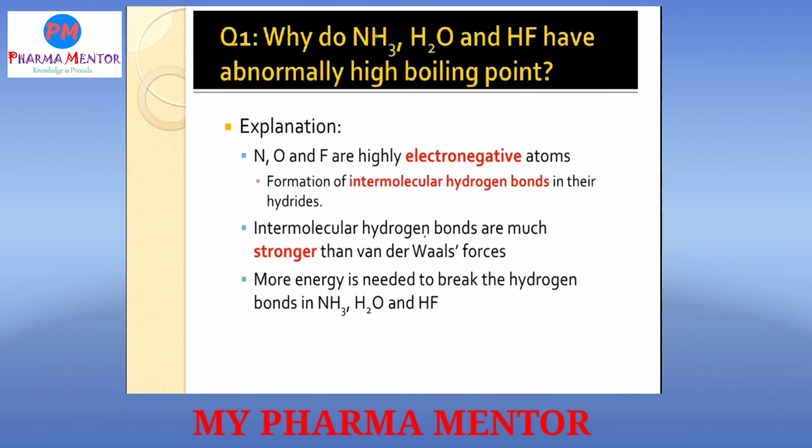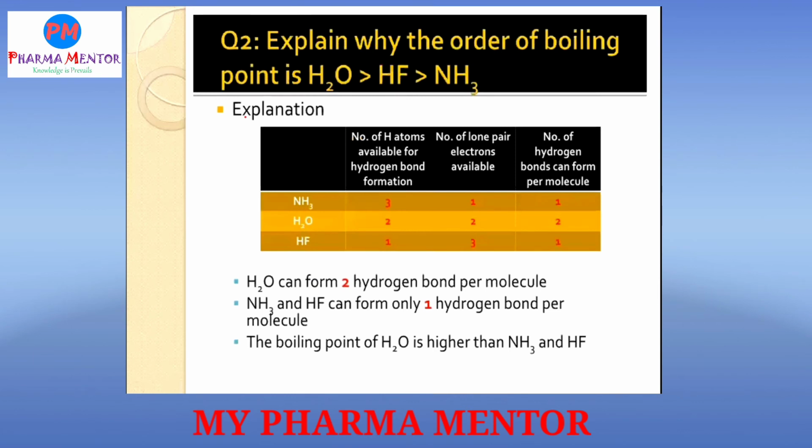Intermolecular hydrogen bonds are much stronger than van der Waals forces, so more energy is needed to break the hydrogen bonds in ammonia, water and hydrogen fluoride, and that is the reason they have higher boiling points.